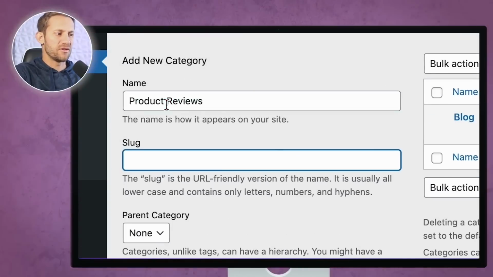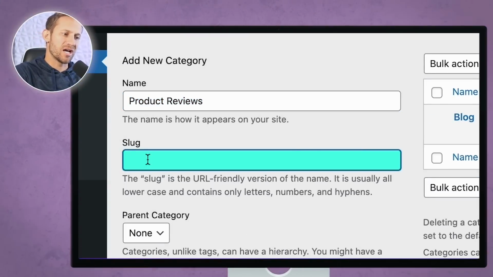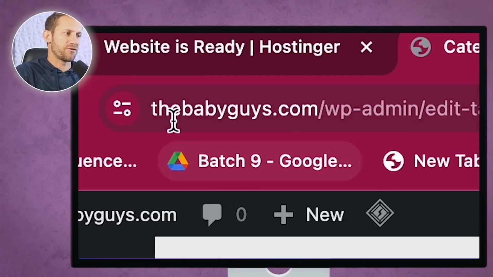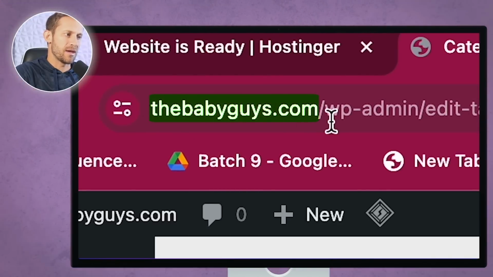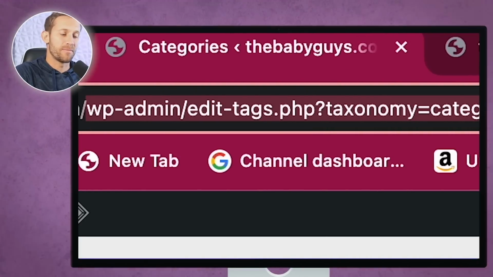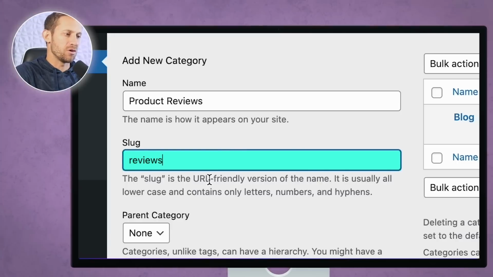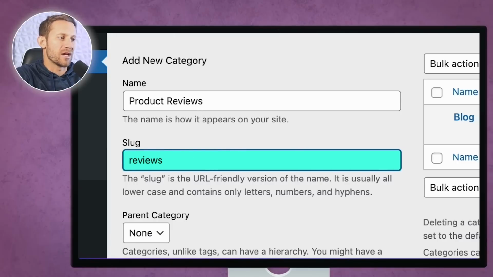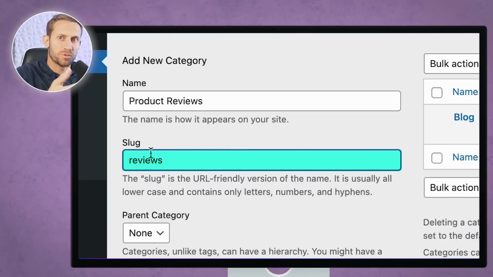You'll also notice that for each of these, we're going to give it a name, and we're going to give it a slug. A slug is what shows up after the URL right here. So it's going to say thebabyguys.com/ and then whatever I put in that slug. So for here, I'm going to say reviews. And now when someone goes to thebabyguys.com/reviews, that's where they're going to be taken.